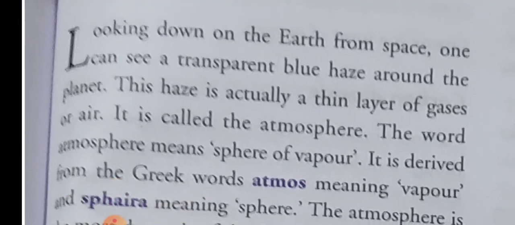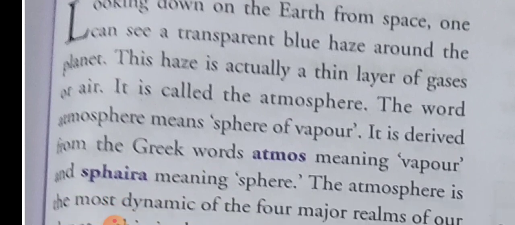So the transparent blue haze means a layer around the planet, and this layer is actually a thin layer of gases or air. This layer is a mixture of gases or air, and it is called atmosphere.